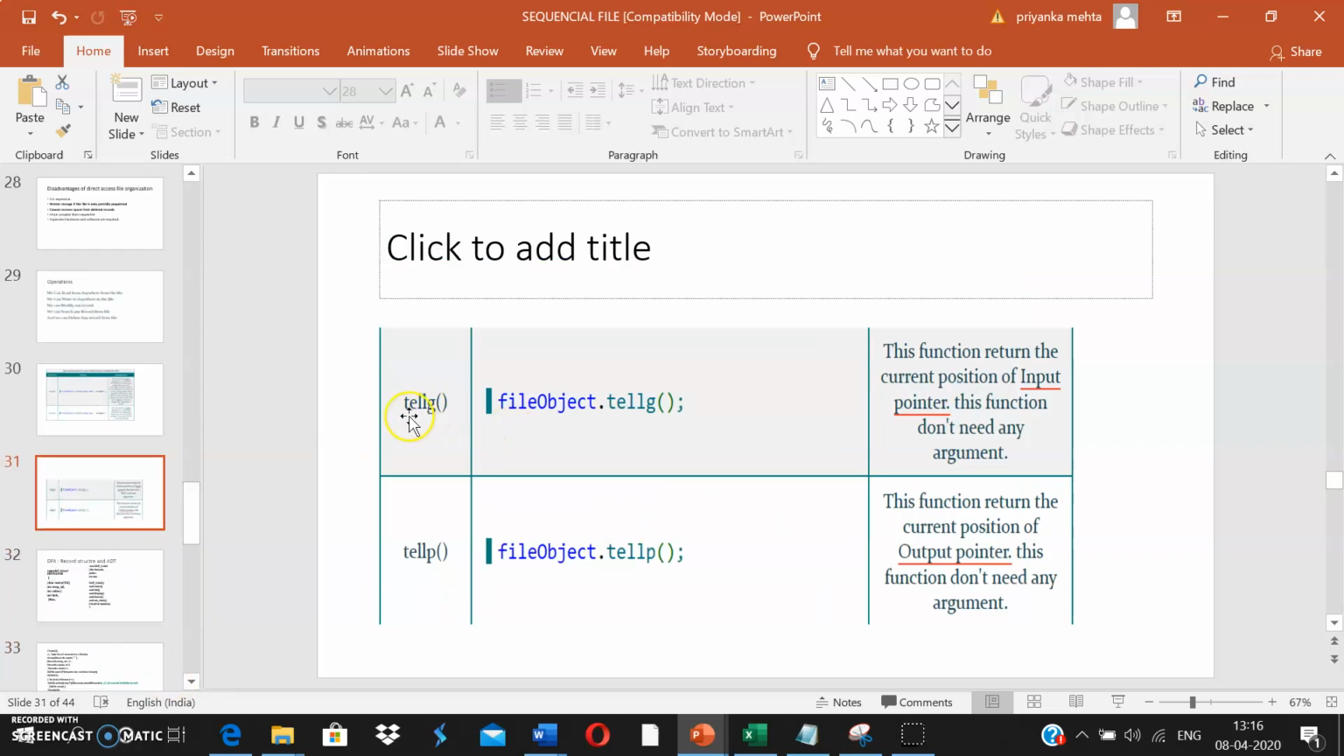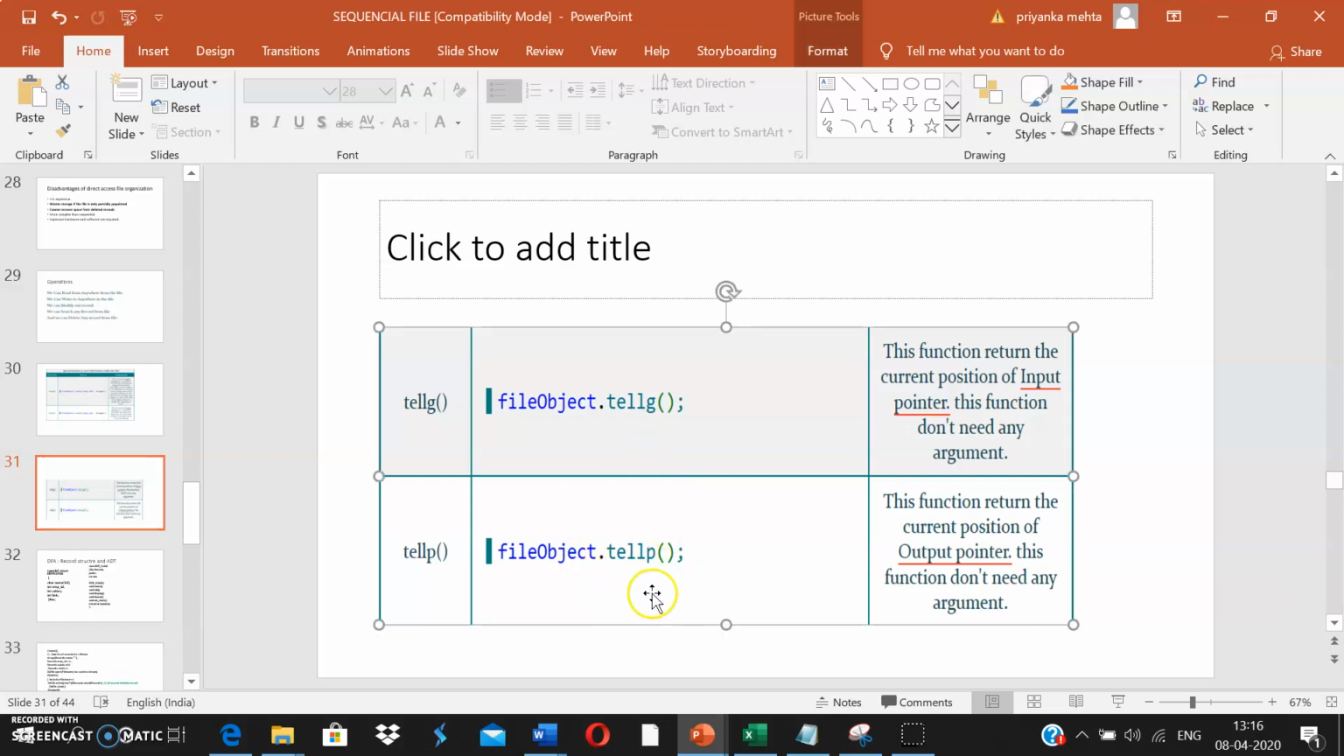Then we have two functions, tellg and tellp. They don't take any arguments. The tellg function will return the current position of your input pointer, whereas the tellp function will return the current position of your output pointer.